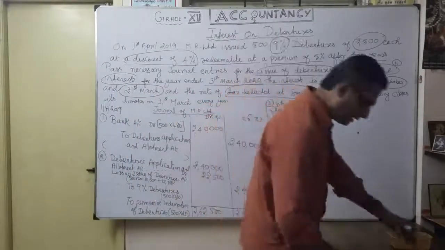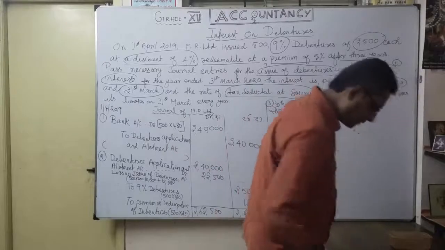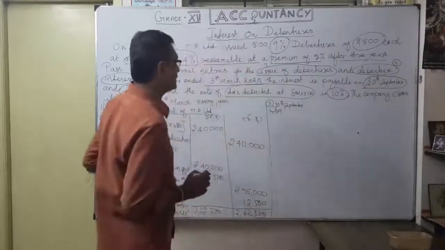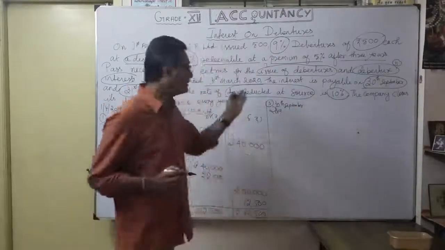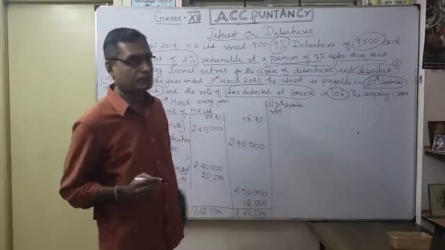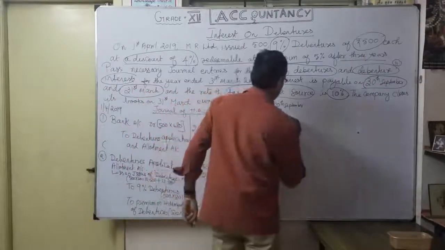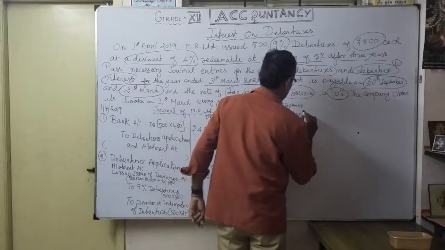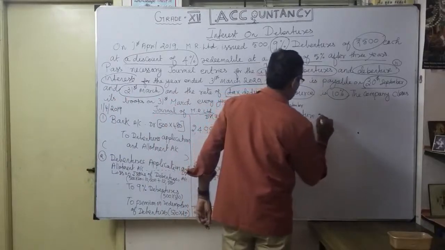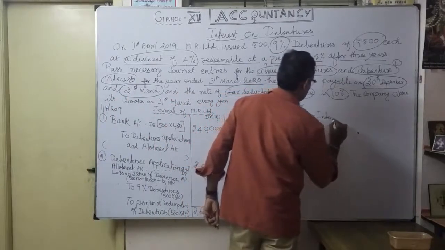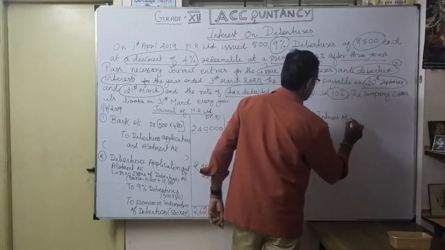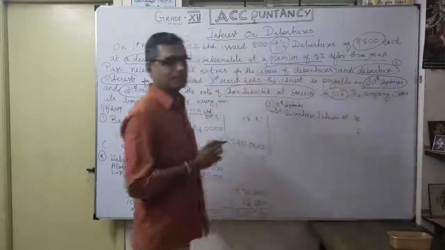What is the journal entry for interest? Very simple, you know already. Debenture interest account. Here tax is there, so we want to calculate tax. So what is the entry? Debenture interest account debit, how much interest?